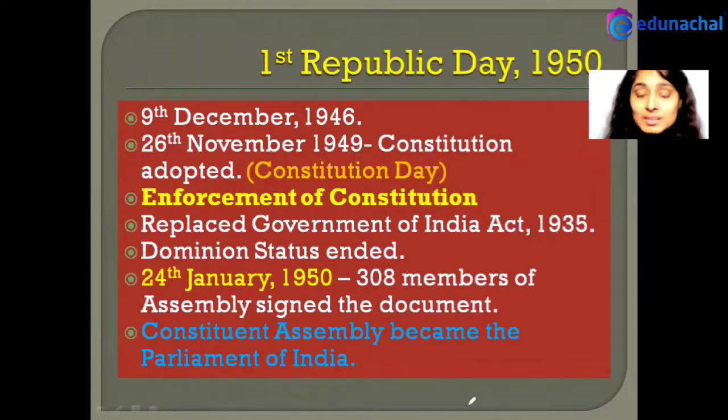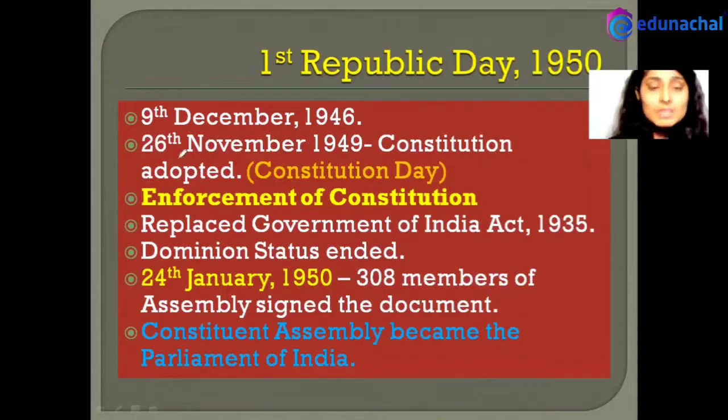Now, what does this mean? That we do not have a monarch. The head of the state is an elected representative. There is no monarchy in our country, unlike England, where they have queens. But in India, we have a Democratic Republic.